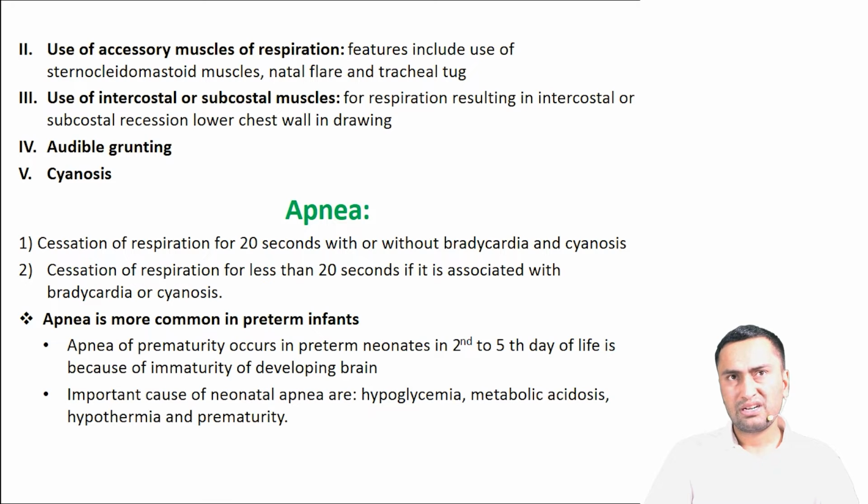Then there is use of the intercostal muscles or subcostal muscles. Other features are audible grunting and cyanosis. These four features constitute a definition for respiratory distress.